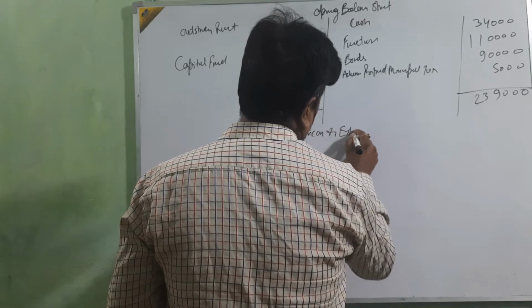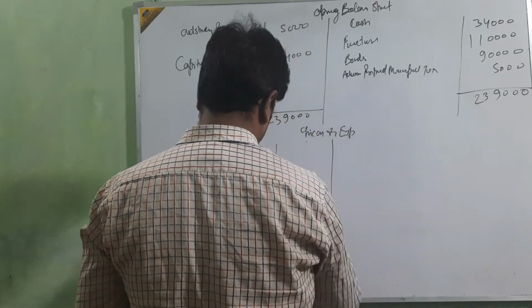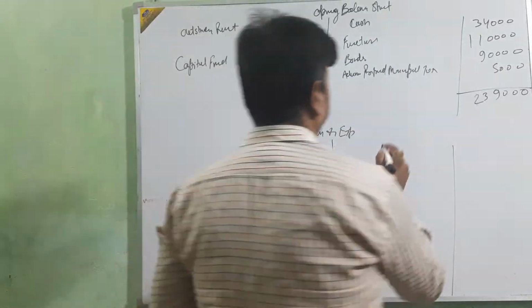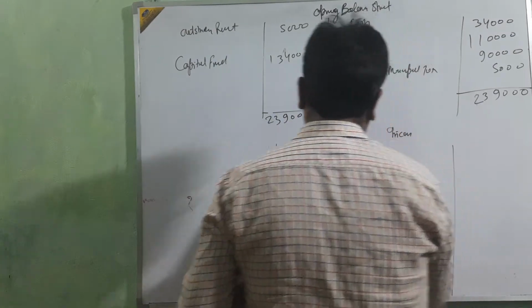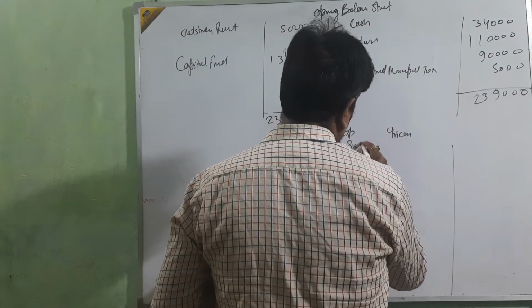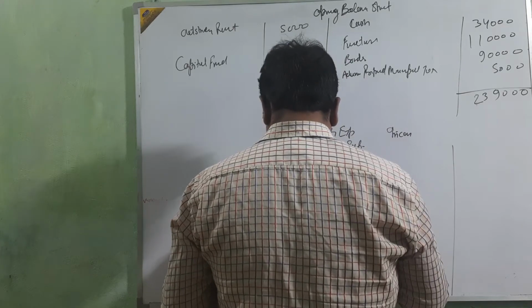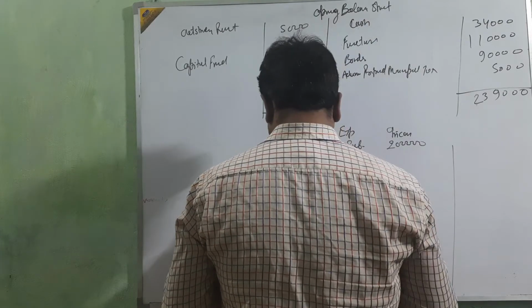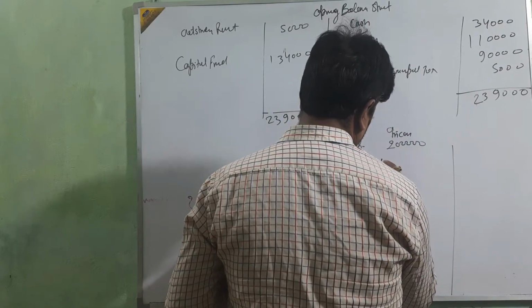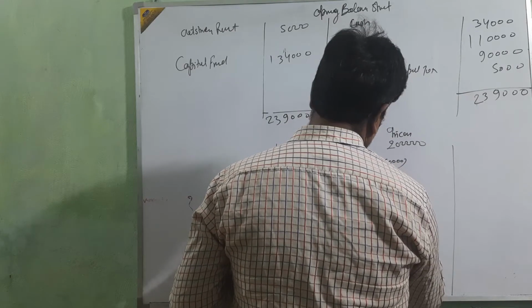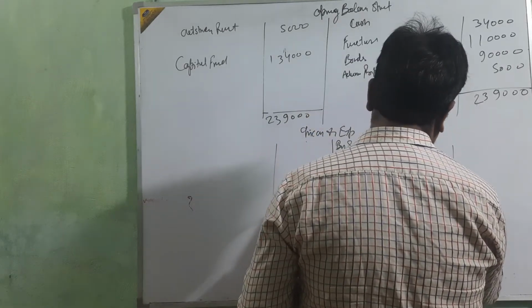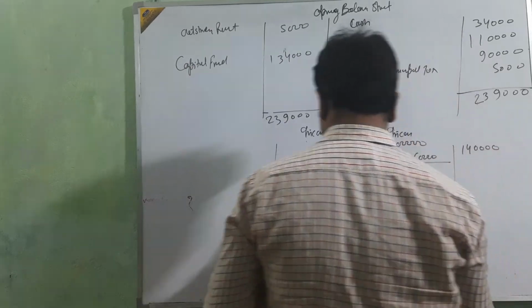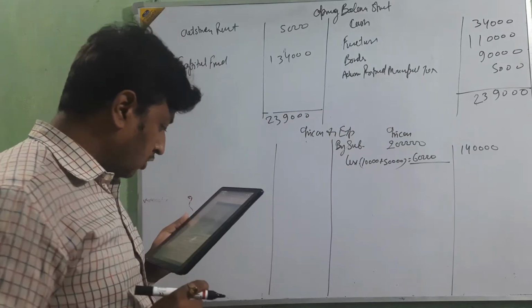Now we are going to make the income and expenditure account. Start with the income side. First, by subscription. The subscription amount is 2 lakh, less the included money 10,000 plus 50,000. Both are deducted from here, 60,000, so 1 lakh 40,000. Then go for the government grant.